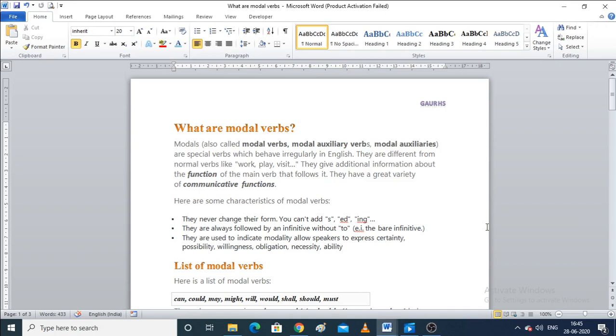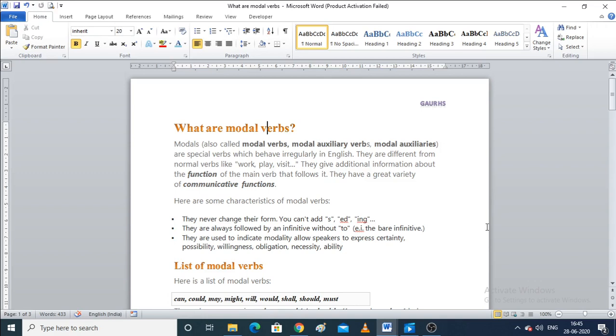Now the topic for today is modal verbs. If you are looking for a modal explanation in Hindi, you can scroll through my channel videos and find it there, because now I am making one topic in two languages, Hindi and English. So if you are comfortable with Hindi, you can look for the Hindi video in my channel's video section.